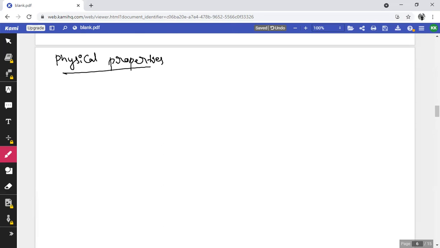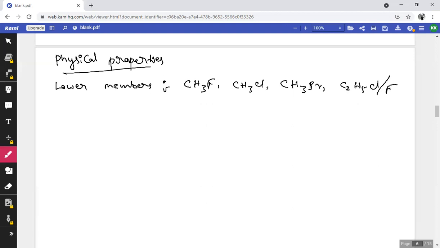Here we have the lower members of monohalides, that is CH3F, CH3Cl, CH3Br, or C2H5Cl or C2H5F. These exist as gases at room temperature, and higher members exist as liquids at room temperature.